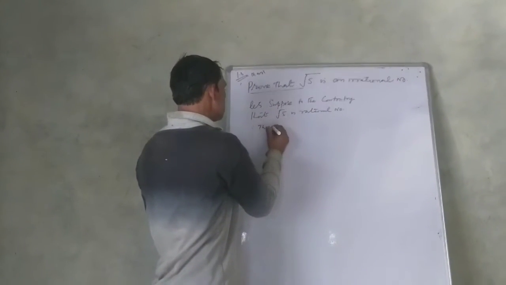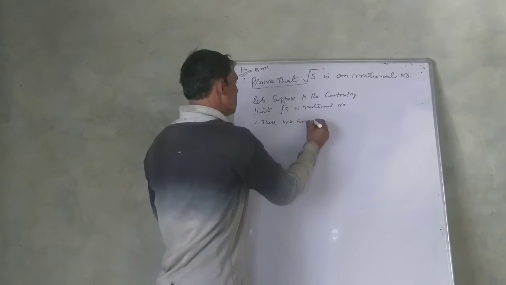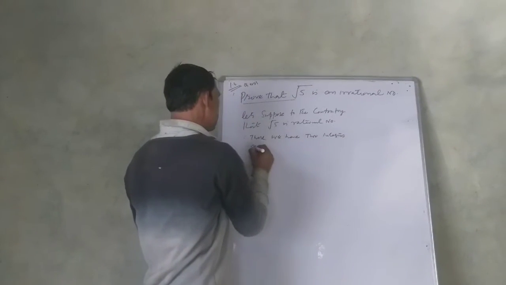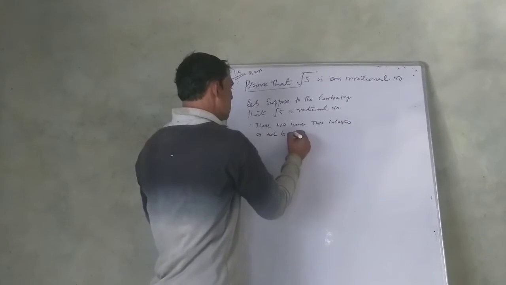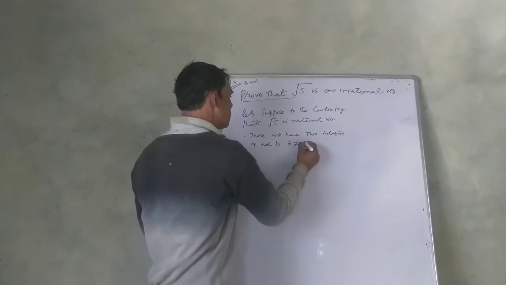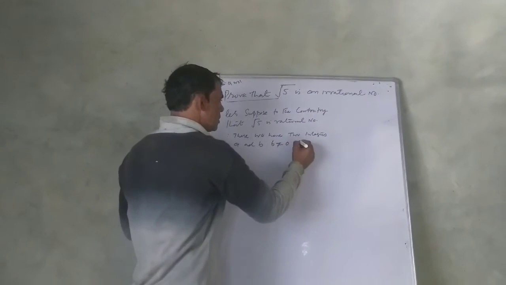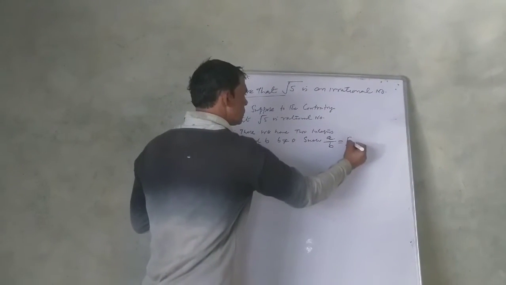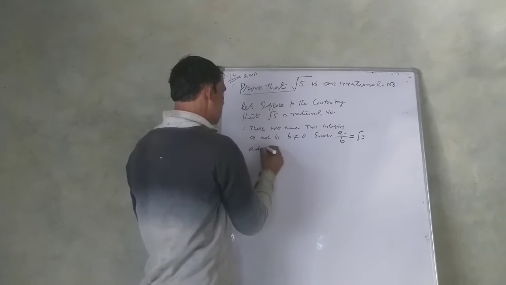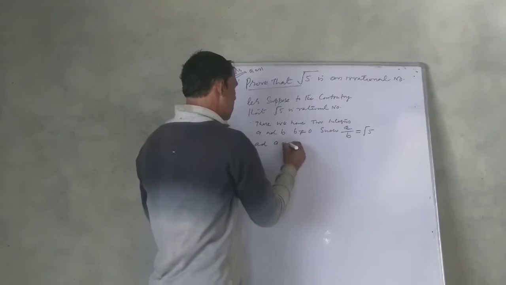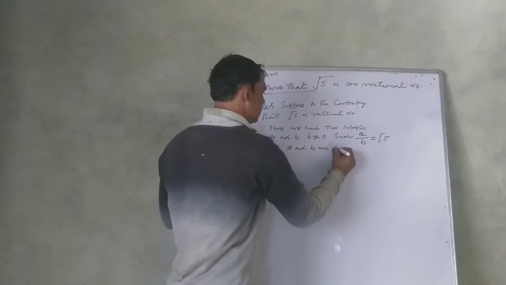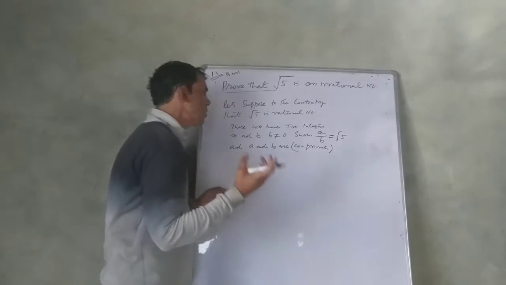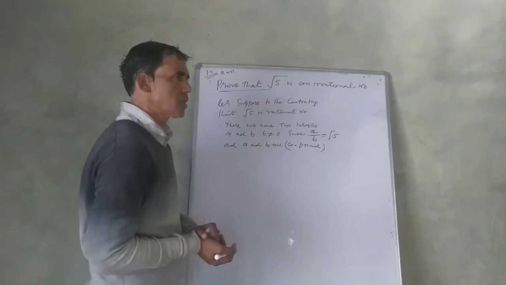Therefore, we have two integers a and b, b is not equal to 0, such that a by b is equal to root 5, and a and b are coprimes.